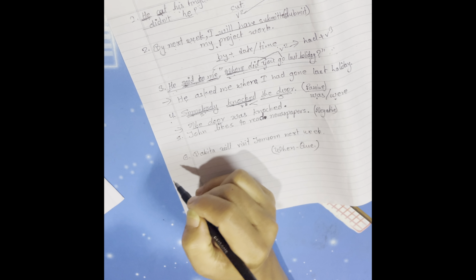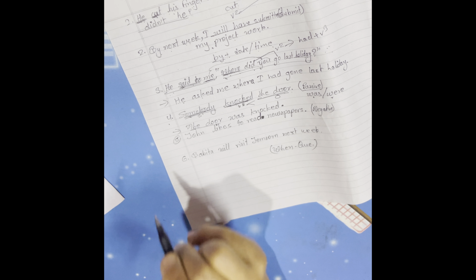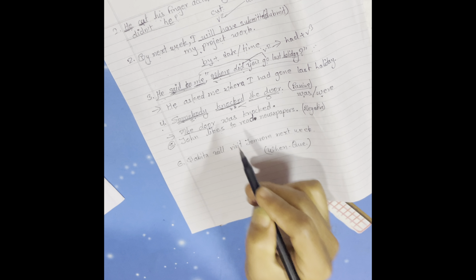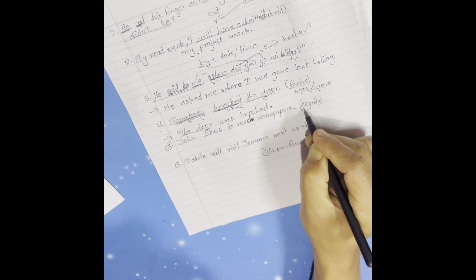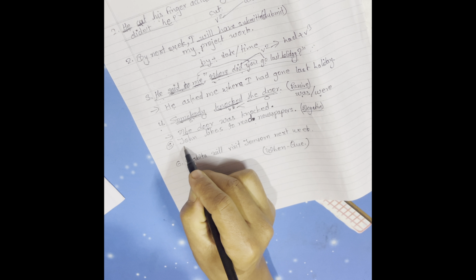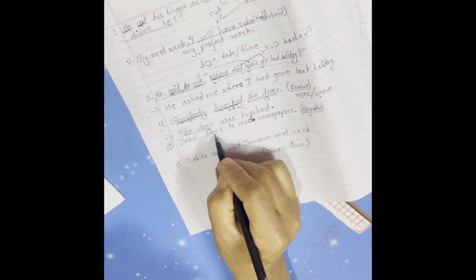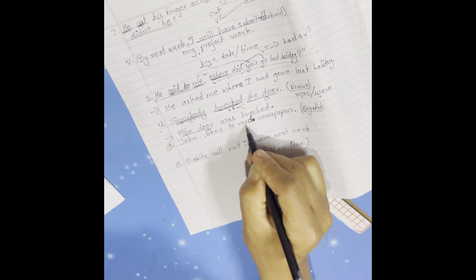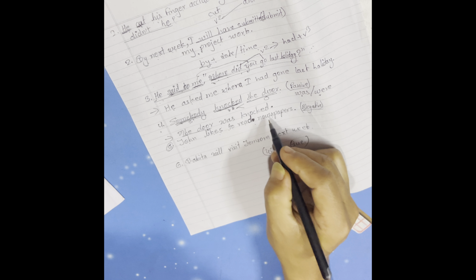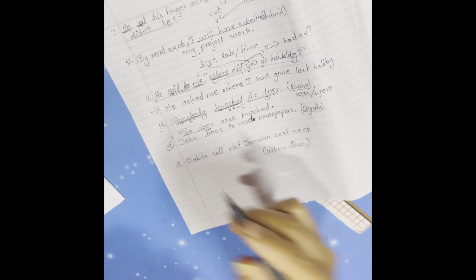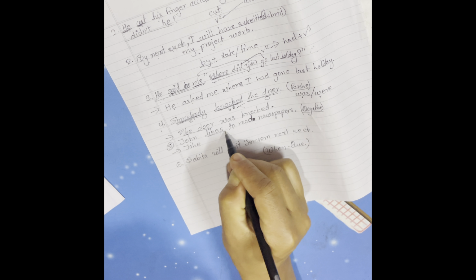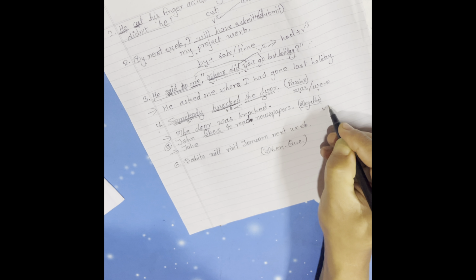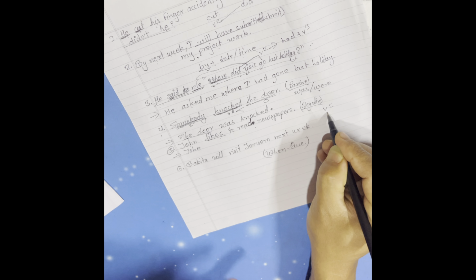Now let's solve question number 5. John likes to read a newspaper. So we need to change this statement into negative. John is the subject, likes is the verb, to read is an infinitive verb, newspaper is the object. So let's write here John. Likes is the main verb and likes is a verb 5.